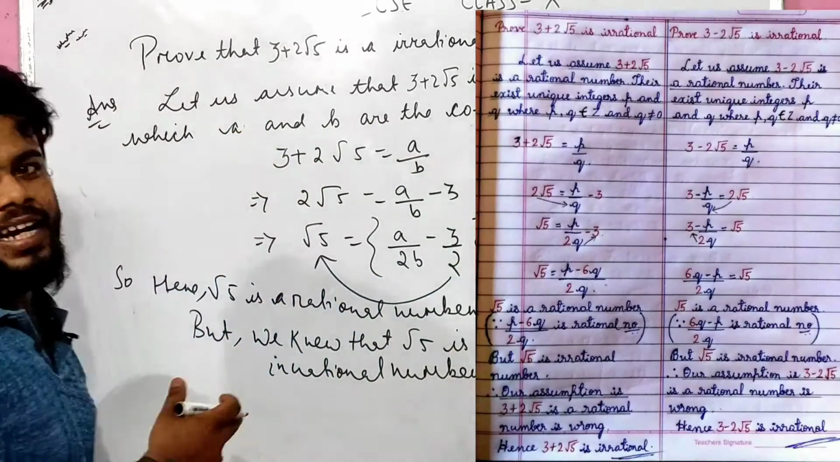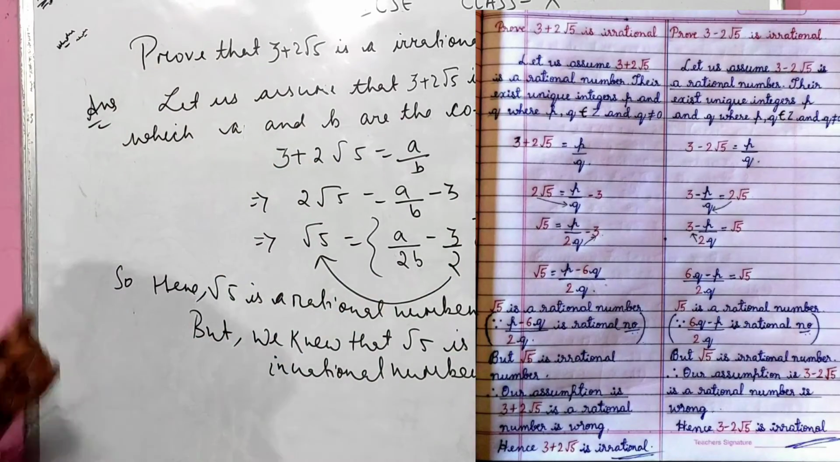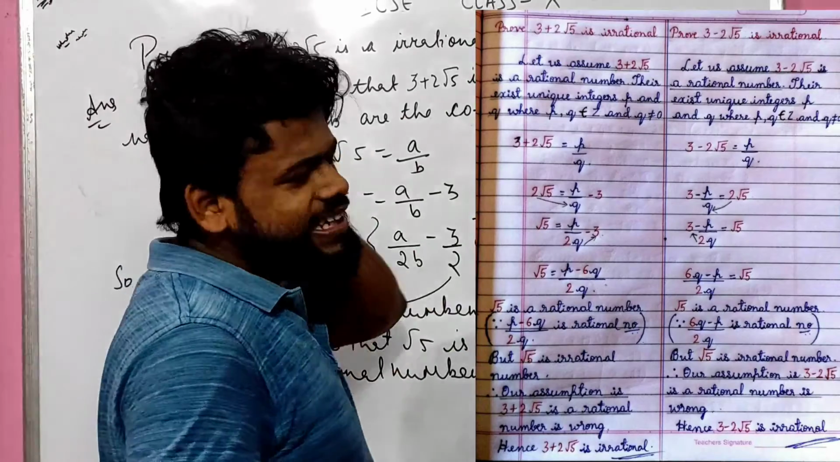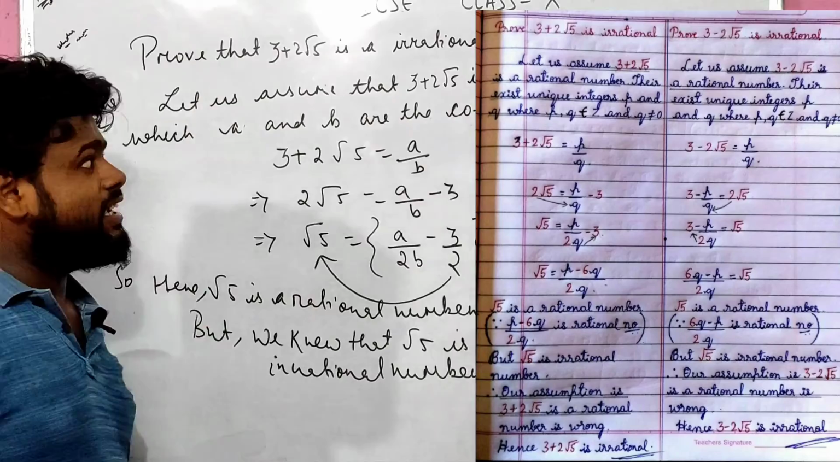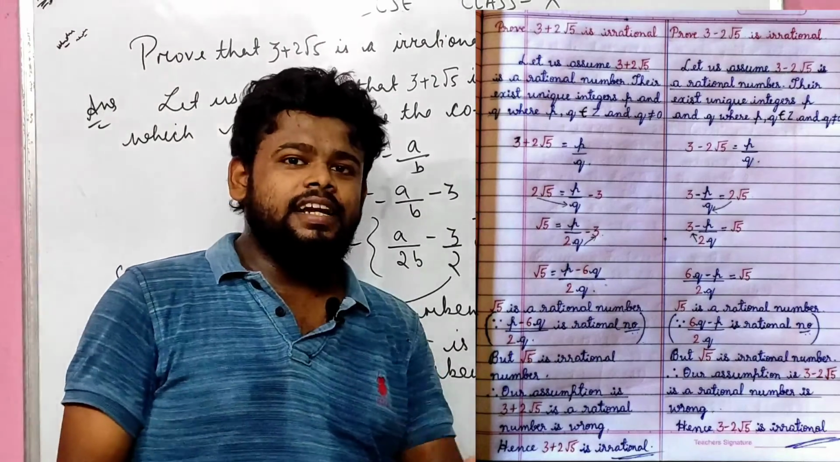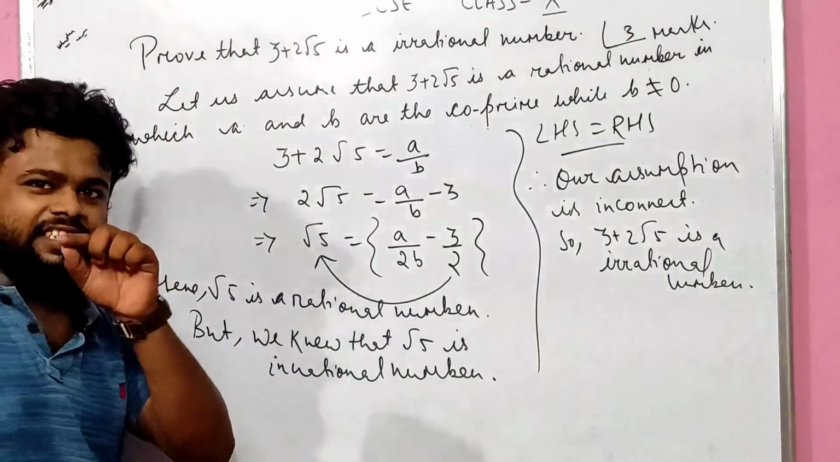It's very easy, children, am I right? The comparison with root 5 is very easy, and definitely a question like this can be asked, we hope. Let's see what generally comes. So let us start with exercise 1.4 in the next video. Thank you.